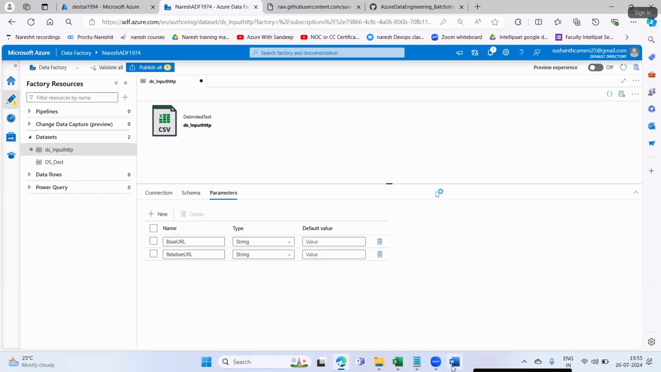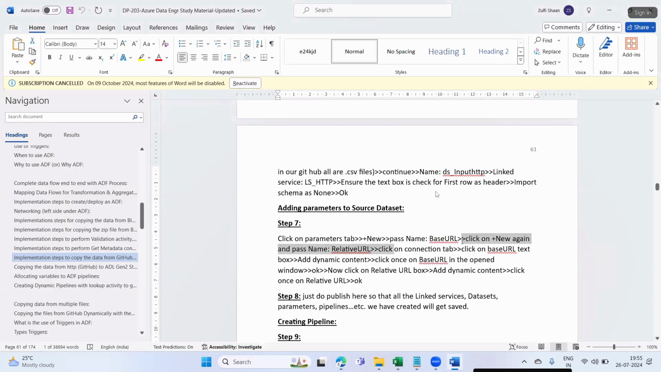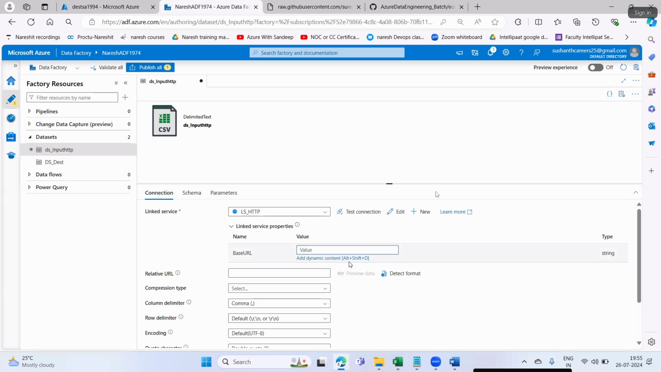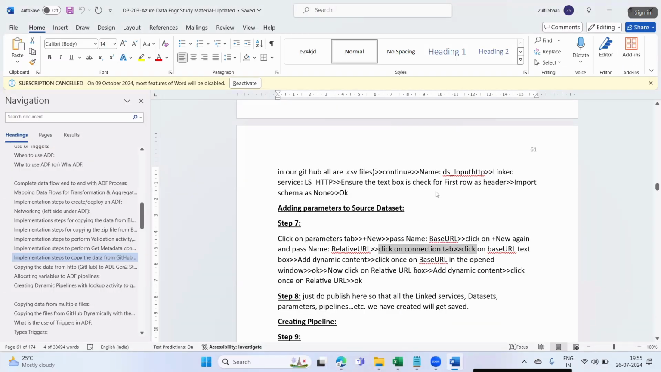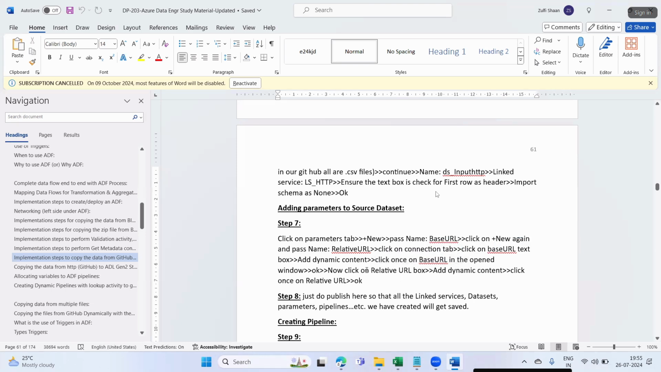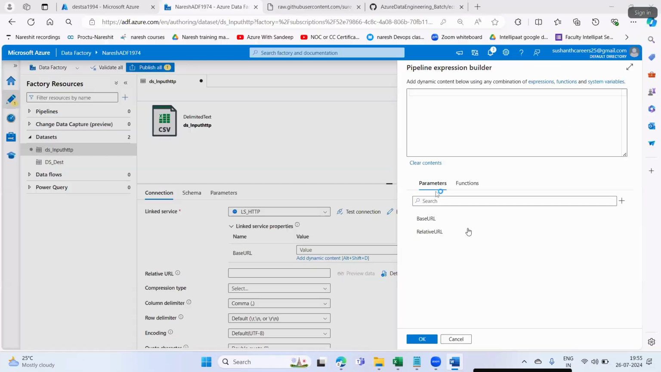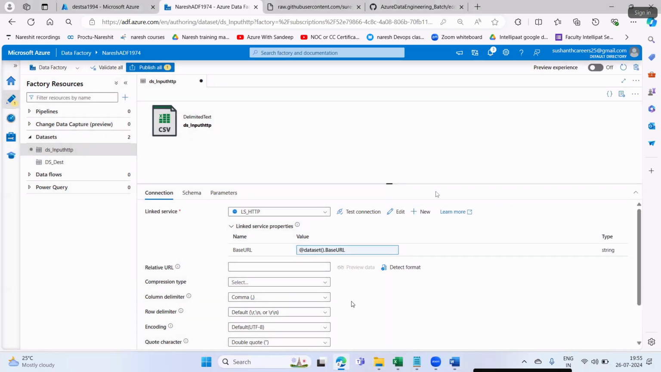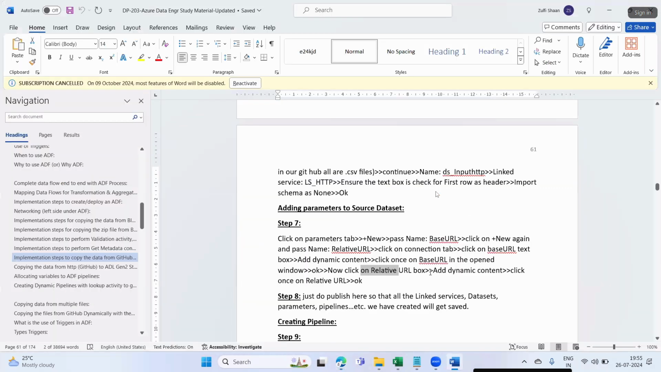Fine. So I have given the two parameters. Click on the connection tab. Click on the base URL text box. Add dynamic content here and say base URL. Click once on base URL in the open window, and say okay. Then this is your next, relative URL. This is your file parameter.